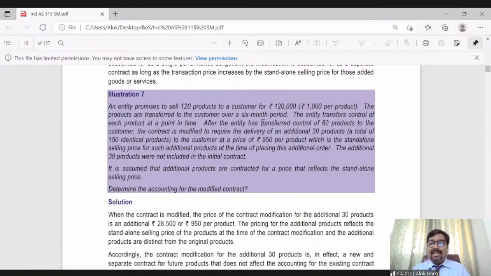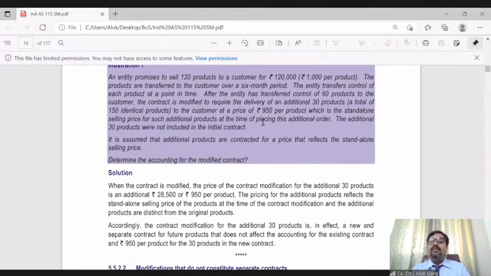It is clear. Second, the standard says that if the additional goods and services are sold at their standalone selling price, although this contract is getting modified, at a fair value at the point of time when the additional goods and services are ordered, then that contract has to be considered as a separate contract, a new contract.